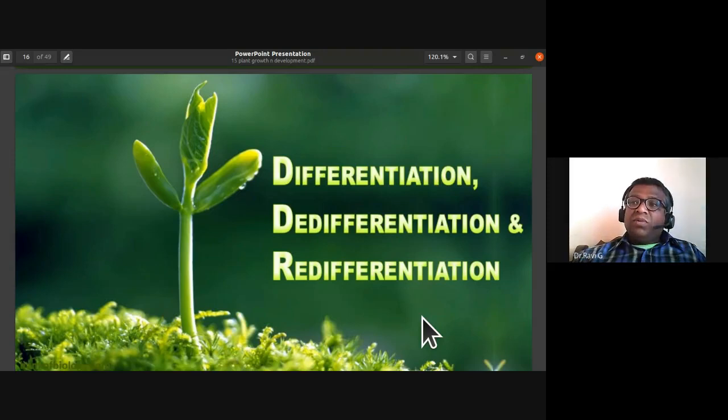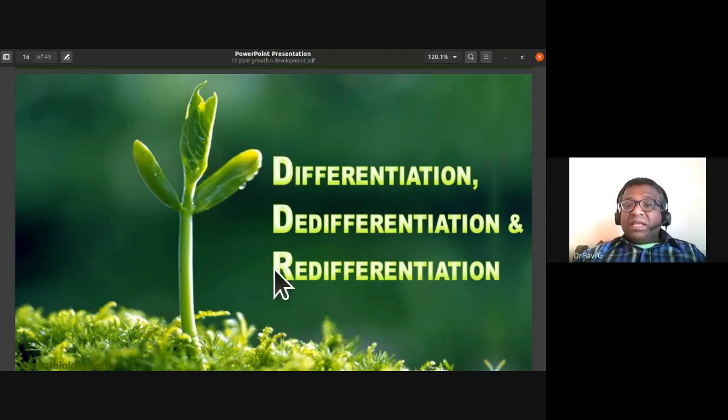Secondary meristem to formation of permanent tissue by losing the ability to undergo cell division, again we call redifferentiation. The first time it takes place, it is differentiation. Then the differentiated permanent tissue, if it regains its ability to undergo cell division, we call it de-differentiation. And the de-differentiated secondary meristem, if it loses its ability to undergo cell division, again we call it redifferentiation, and it becomes permanent tissue.